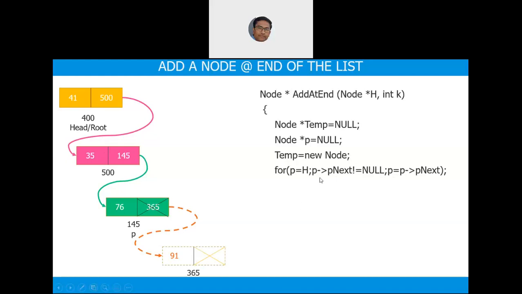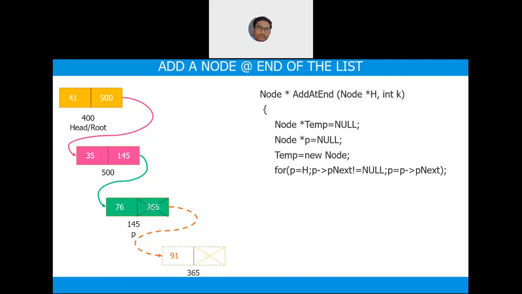So once you get p arrow p next null, which will happen at p is equal to 145. When your p is at 145, then 145 arrow p next is null. I'm assuming that this is null. This was the last node. So p will be stopped at 145. So is this point clear? Please traverse once and raise if you have any doubts.